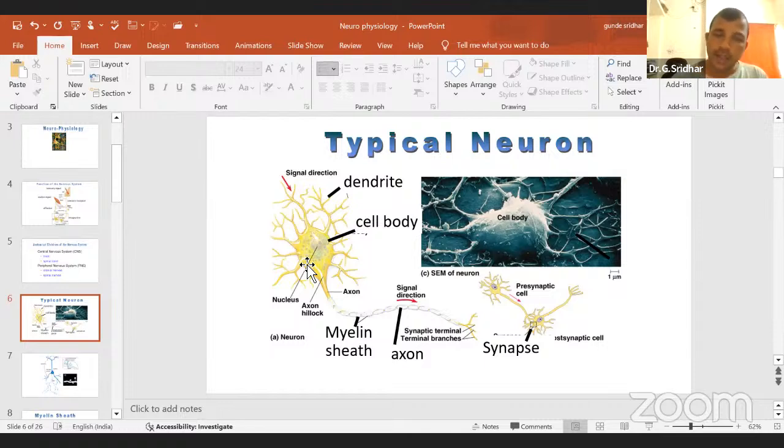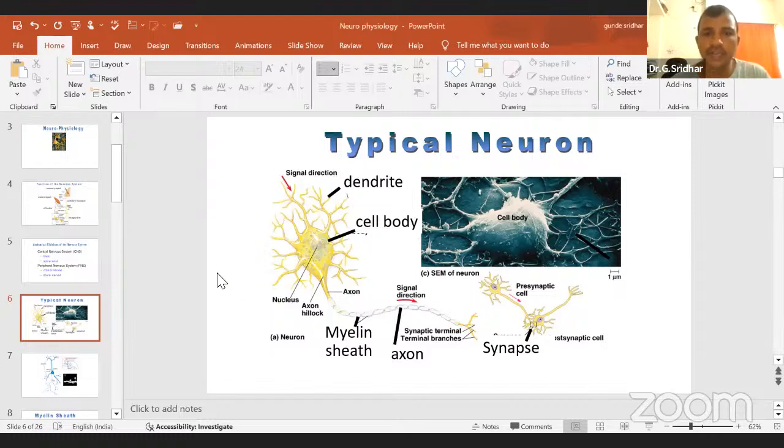But other eukaryotic cells have cell division, while the neuron doesn't have cell division. Can anybody tell the reason why the neuron doesn't have cell division? Because, sir, you are telling that the neuron is a eukaryotic cell, but why doesn't the neuron have cell division? Any one of you? There are 11 students here. Any one of you, please tell me why neurons don't have cell division?